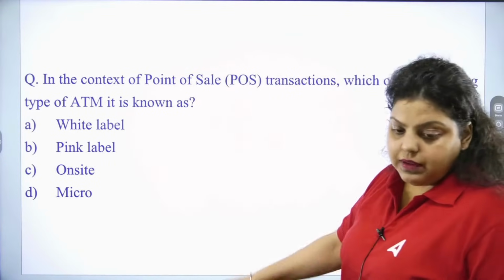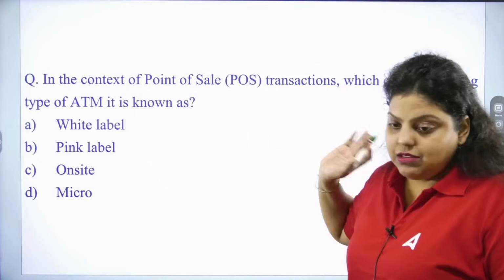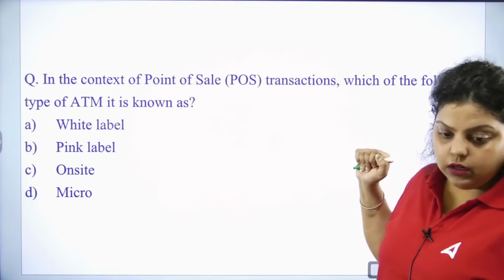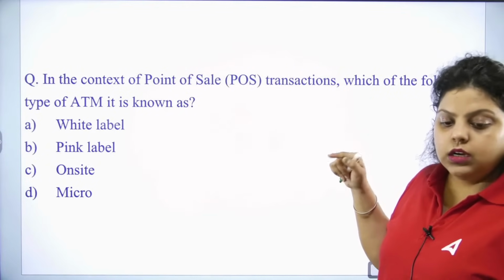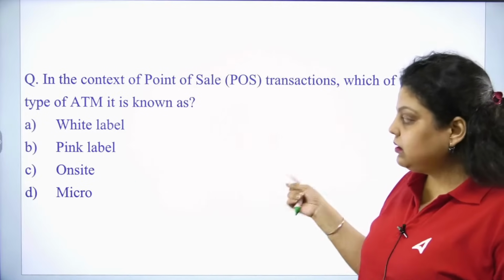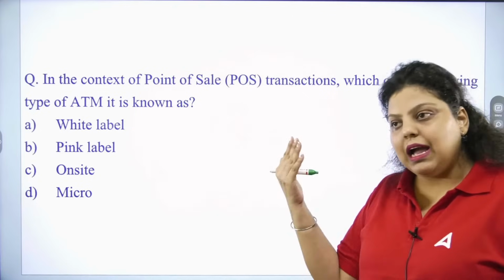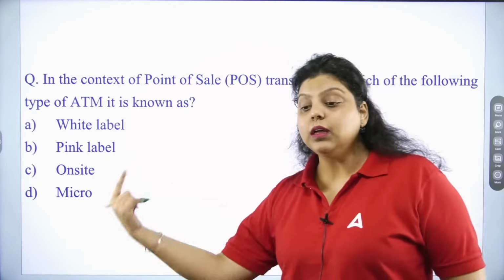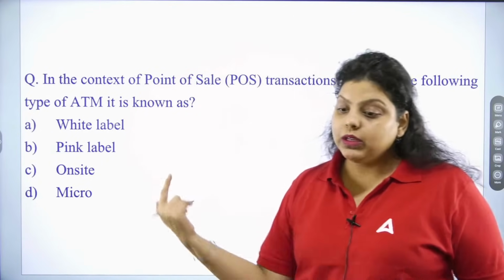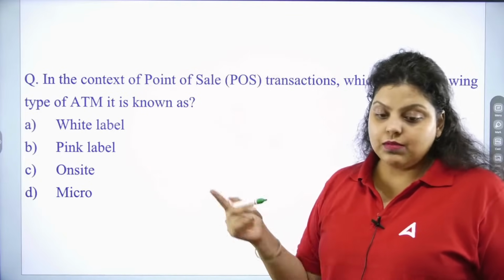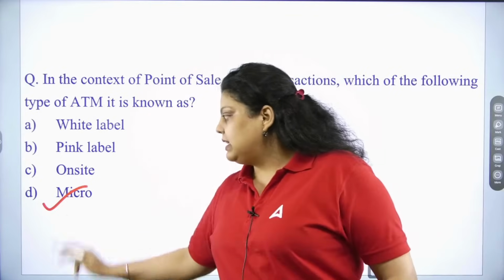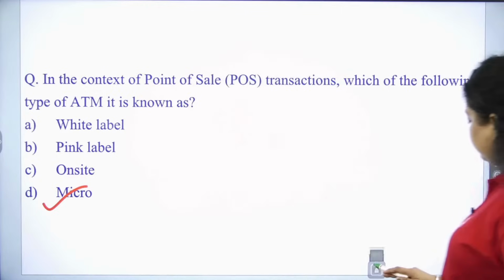We have discussed all the types of ATM yesterday only. So white label is issued by NBFCs. Pink label is for women banking. On-site ATM is when the ATM is within the premises of a bank. Within the premises of a bank, that's your on-site. And micro ATM is your POS ATM. Correct. Very good. Right answer is D.